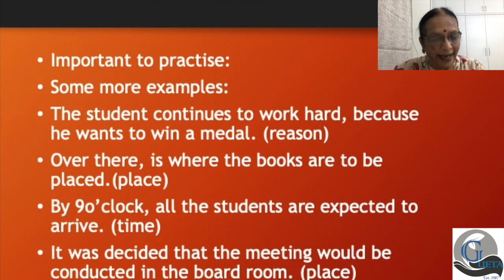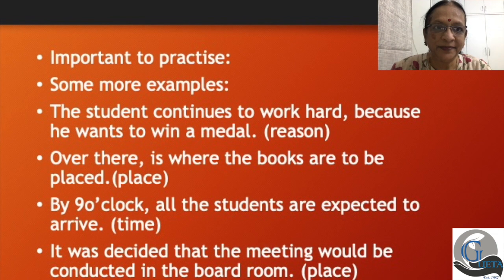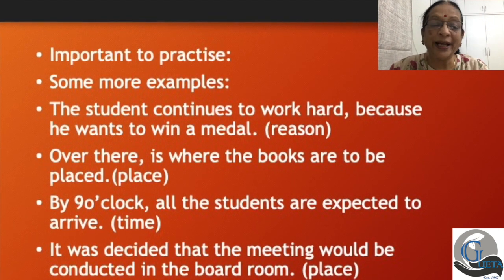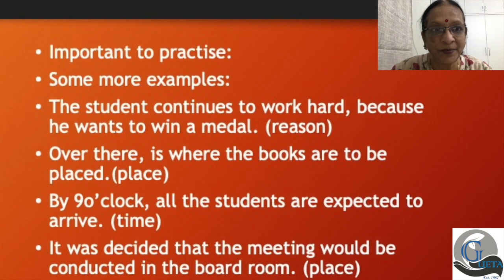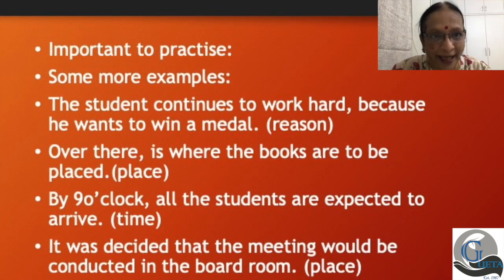For example, you could have, over there is where the books are to be placed. So that is place. Over there, an adverbial clause which indicates place.